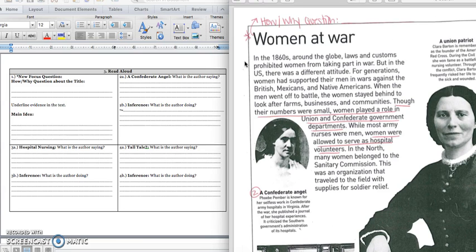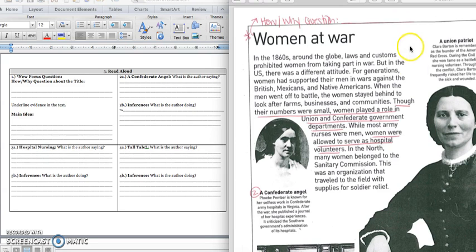Though their numbers were small, women played a role in Union and Confederate government departments. While most Army nurses were men, women were allowed to serve as hospital volunteers. In the North, many women belonged to the Sanitary Commission. This was an organization that traveled to the field with supplies for soldier relief.